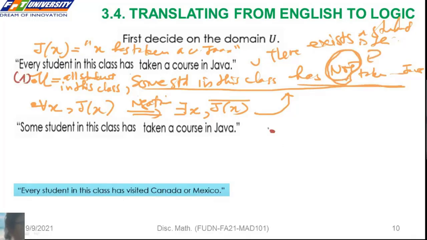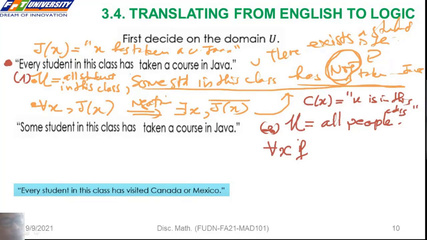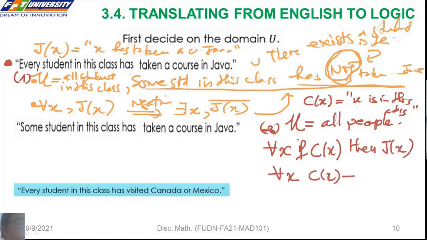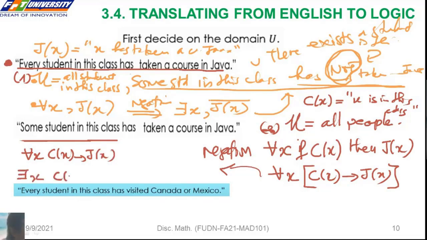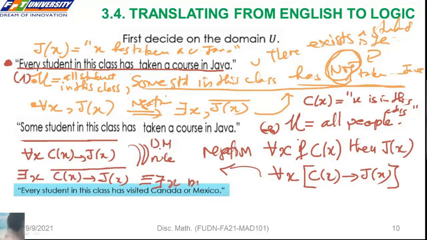This is the first way, and the second way. So, if we use the domain of all people, so we need to use the predicate C of x, x is in this class. So for all x, if C of x, then G of x. It means for all x, C of x implies G of x. Okay, what is the negation? By DeMorgan rule, we have there exists x, not (C of x implies G of x). Now, the negation of for all is there exists. So, not (not C of x or G of x).